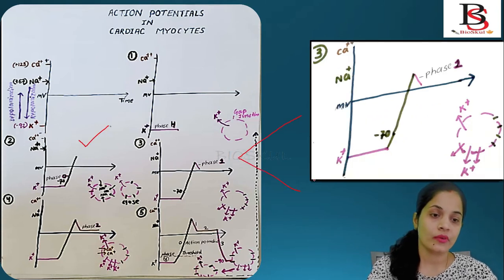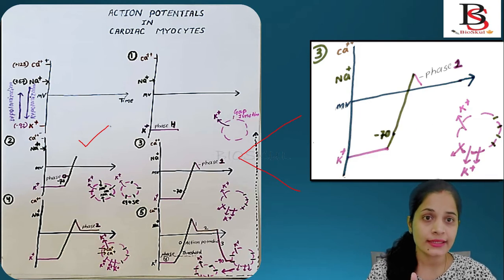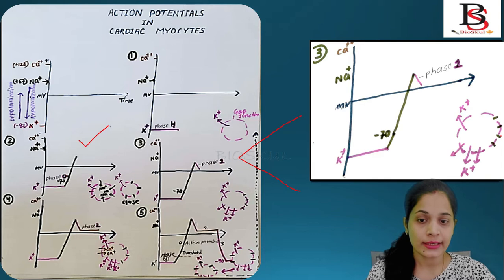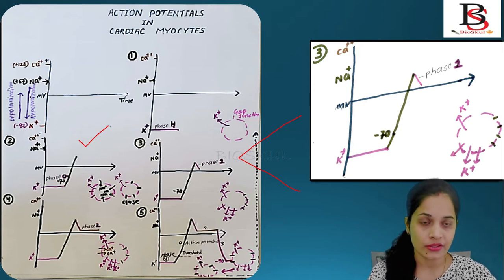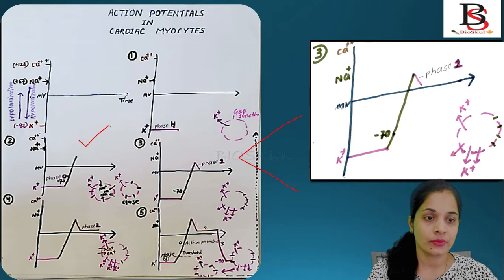Now what will happen? The sodium channel is a voltage gated channel, and it opens and closes quickly. So now the sodium channel closes, and there is no influx of sodium ions. So it will be like this.